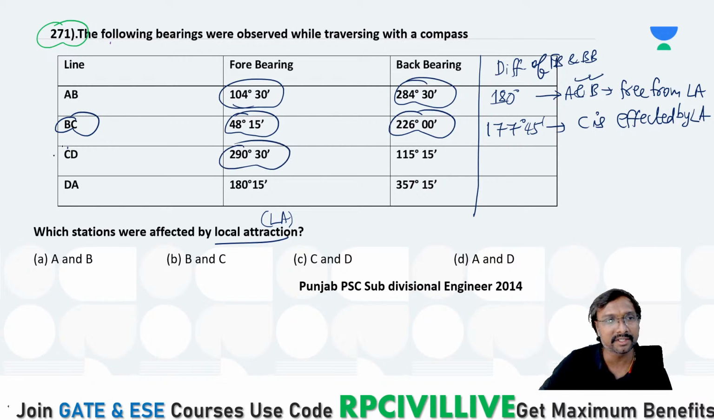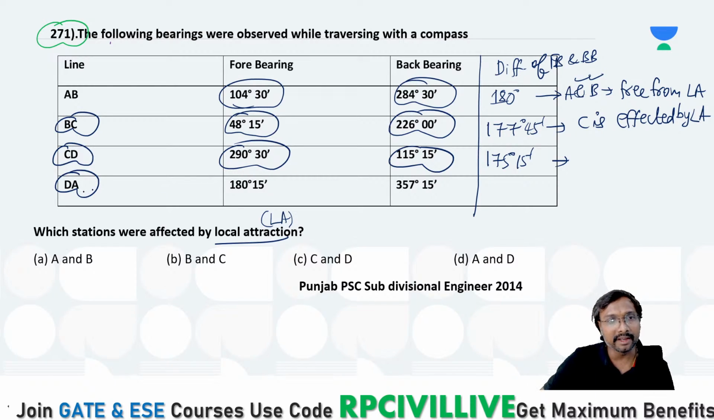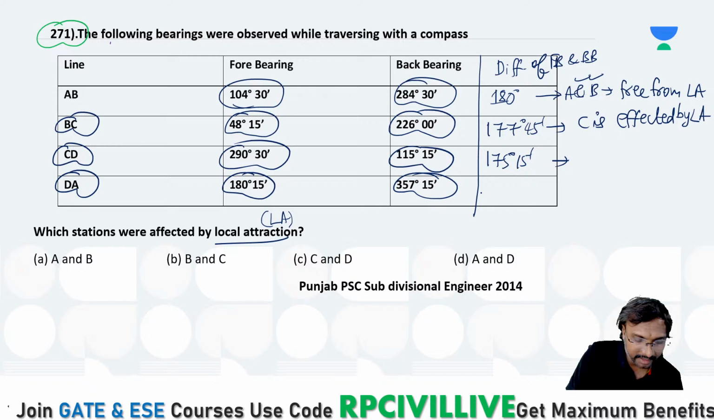Now tell me the difference of this CD. For this CD, what is the difference? 290 degrees 30 minutes minus 115 degrees 15 minutes, how much is it? This is 175 degrees 15 minutes, right? We cannot say exactly that. DA, tell me, what is that? You can say this is 180 and this is 357 degrees 15 minutes minus 180 degrees 15 minutes.